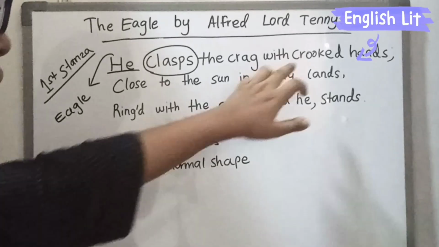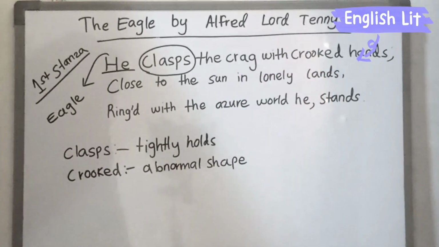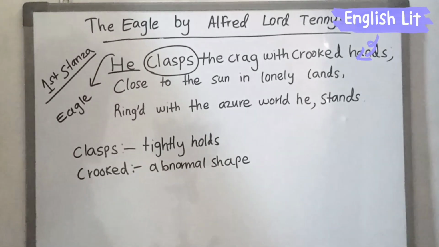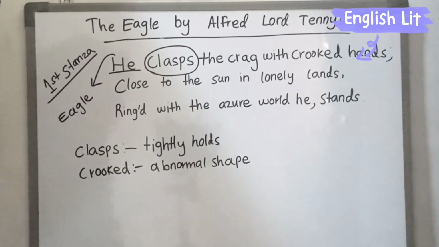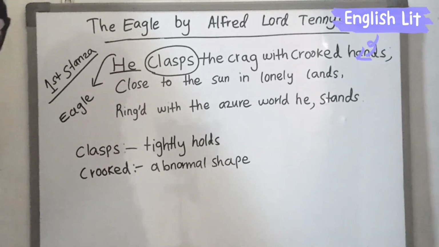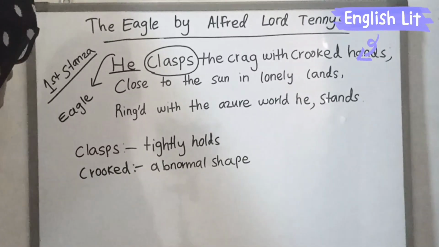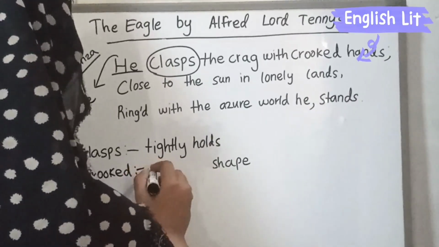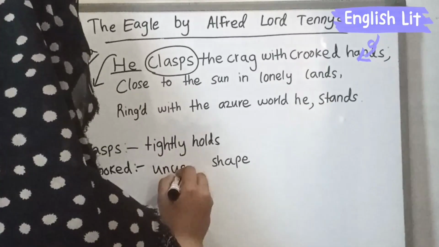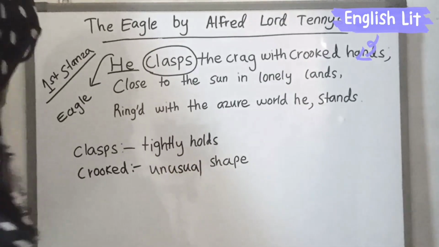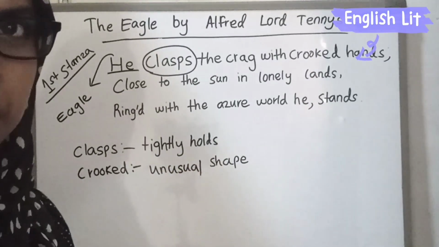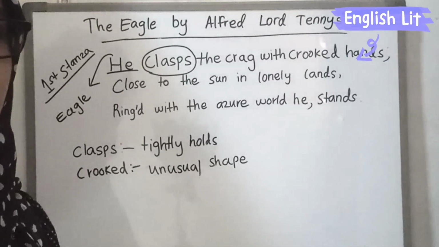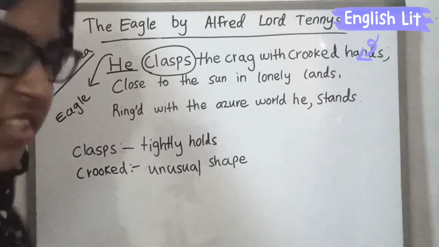So here the word crooked is an abnormal shape. Abnormal shape means the shape is something different. We can say unusual shape also. Instead of the word abnormal, we can say unusual shape. So crooked means unusual shape. The shape is not a thing liked by everyone. So this is kind of an unusual shape.